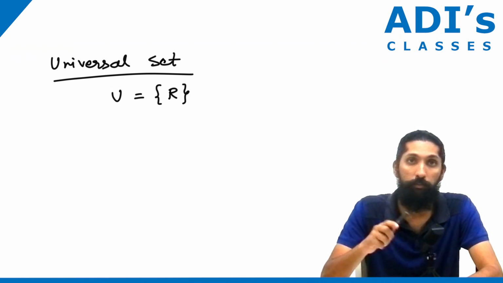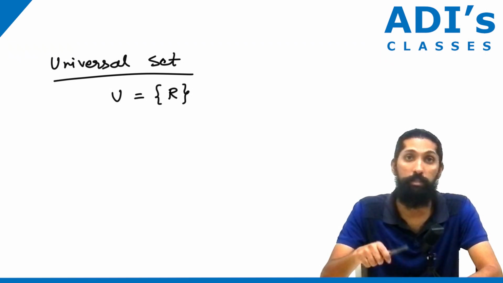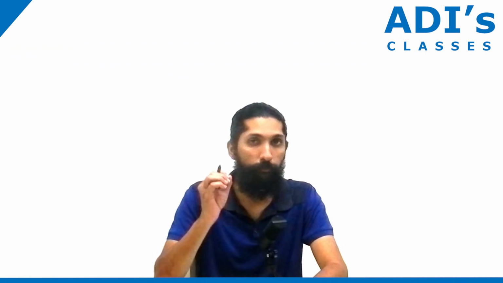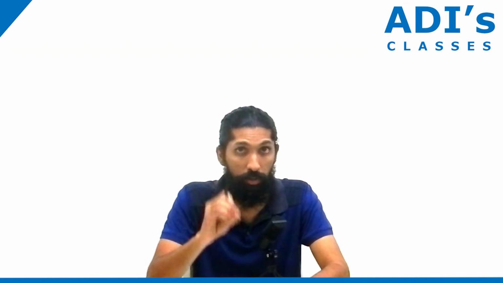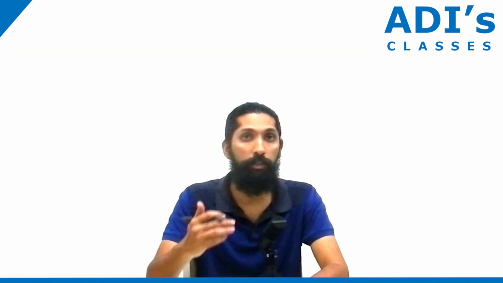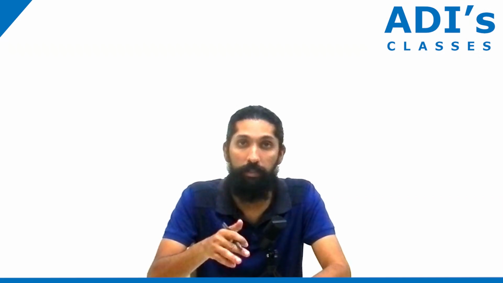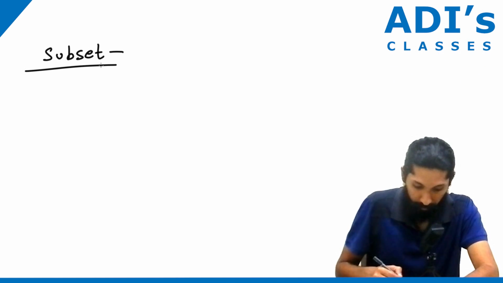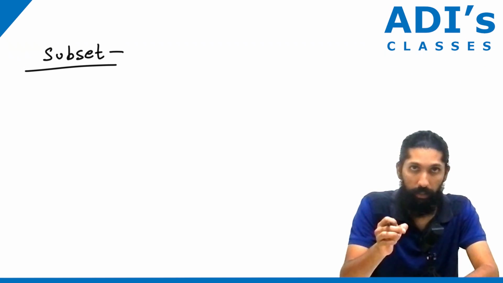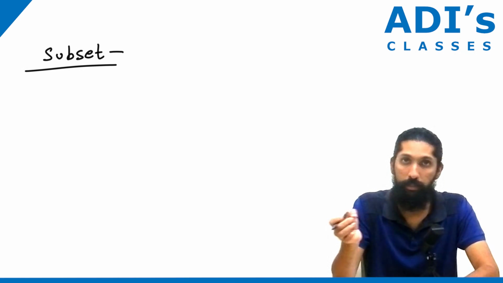The next one is a very important thing, what we call a subset. A subset is a very important part of a set, extremely important because most of the time when we define something, it is a subset. A subset is a part of a universal set.